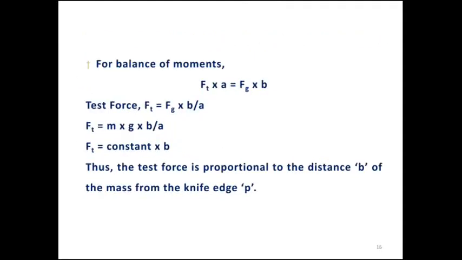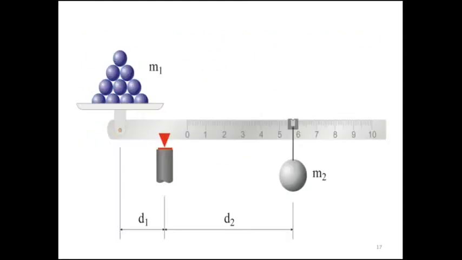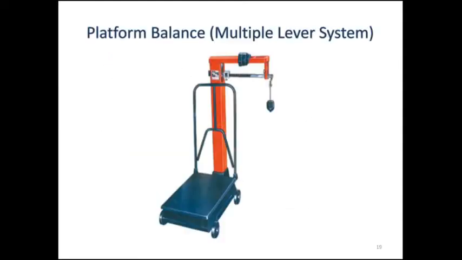And how do we get the balance moments for this? Ft into A equal to Fg into B. The test force Ft equals Fg into B by A. By solving this, you are going to get the equation.